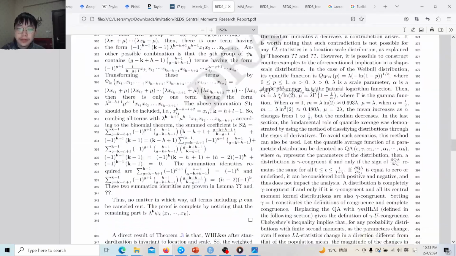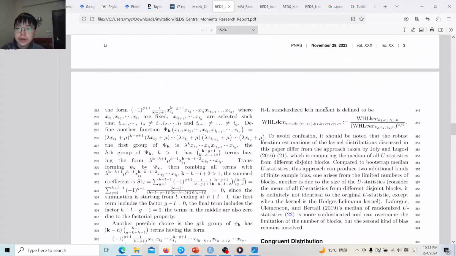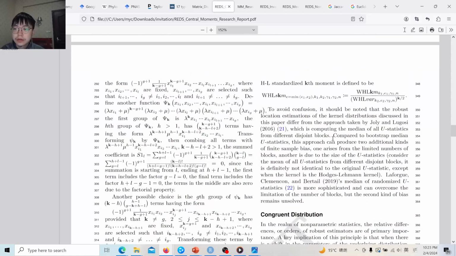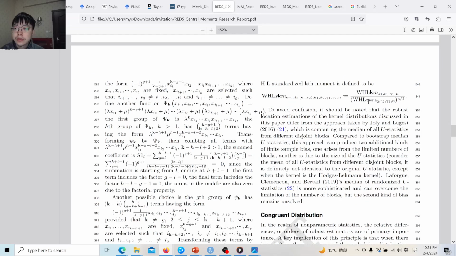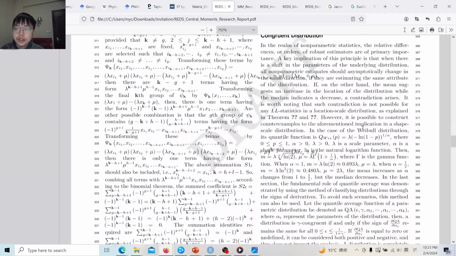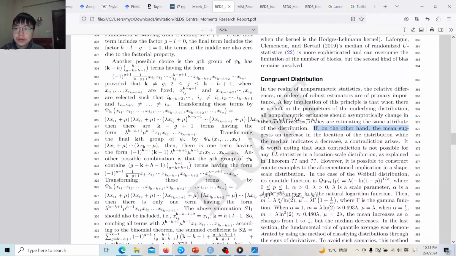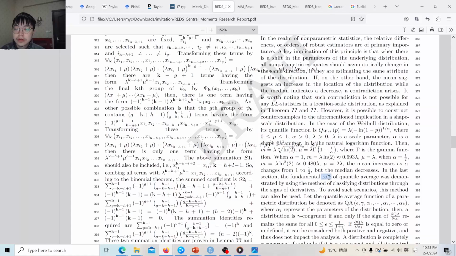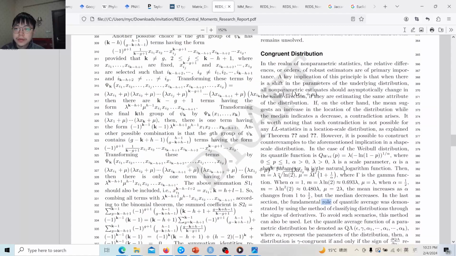Later, the location invariant property of the central moment kernel distribution is also proven. Because of this, it is possible to define robust standardized moments, and not just robust central moments, by dividing by the variance. Then we consider another structure in the distribution by classifying the distribution using the derivatives of the quantile average, but this time with respect to the parameter.